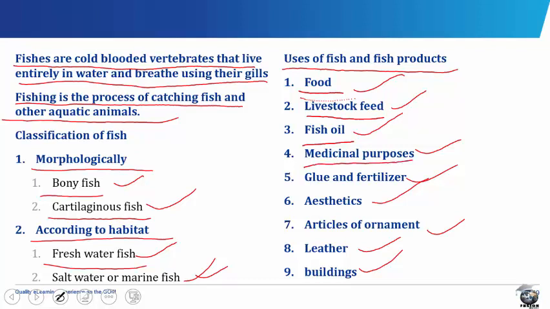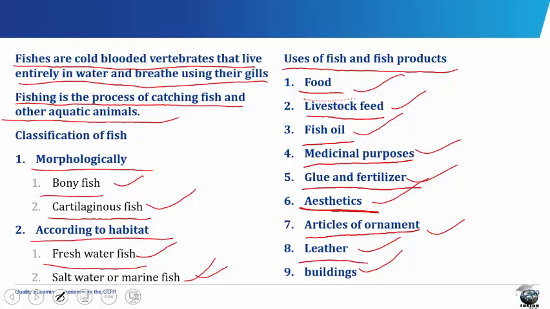For medicinal purposes, fish products such as cod liver oil have medicinal properties. It supplies vitamins. As glue and fertilizer, fish bones are used for making glues and fertilizers. As aesthetics, people like to have fish pond or aquarium in their homes for pleasure and enjoyment. As articles of ornament, certain parts of the fish are treasured as articles for decoration and jewels. Shells, scales, and teeth, especially shark teeth, have been used for making necklaces and other decorative items.